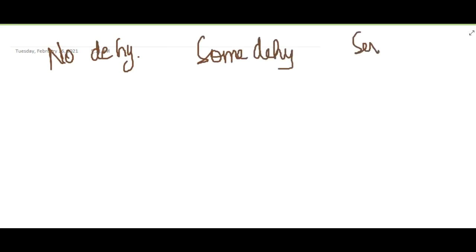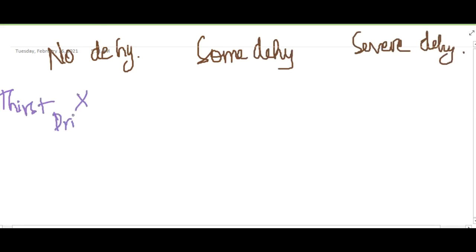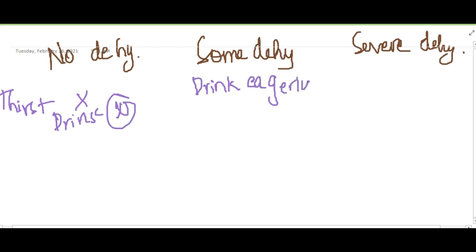Then again, what are the differences between no dehydration, some dehydration, and severe dehydration? Thirst: if the baby drinks normally, then no dehydration. If the baby drinks eagerly, that is, if you give water and the baby drinks immediately, the baby is thirsty, that is some dehydration.